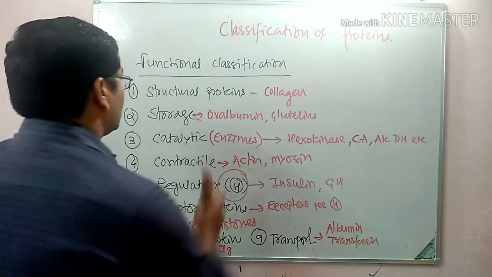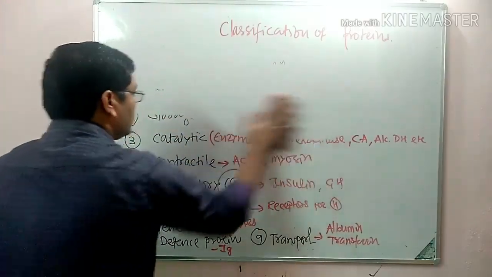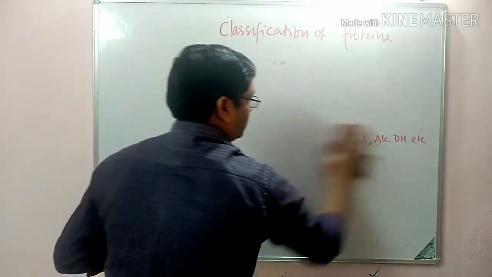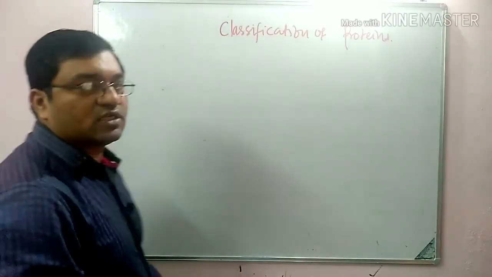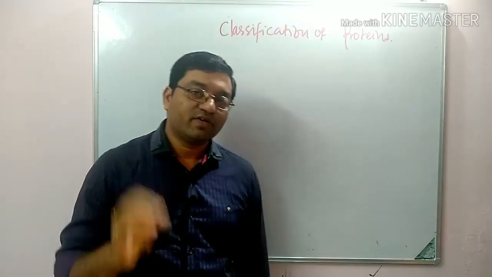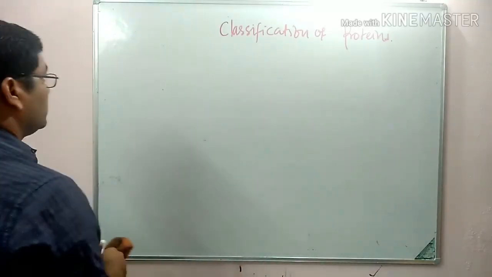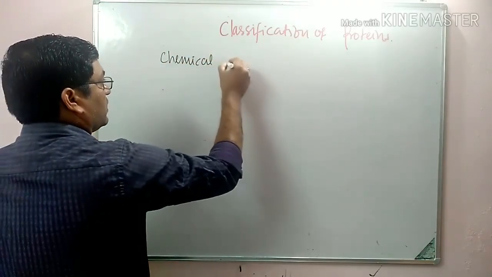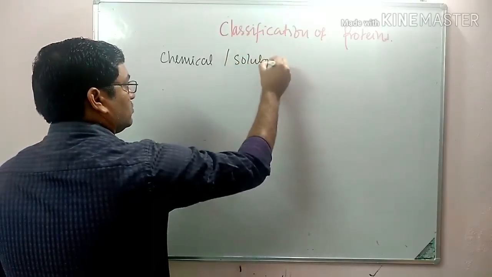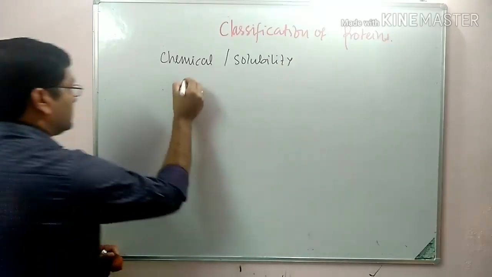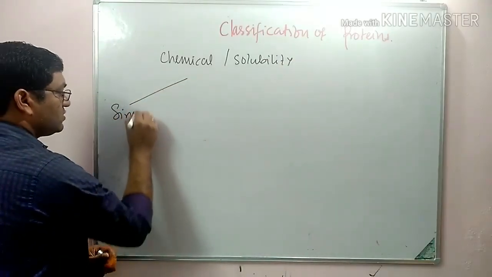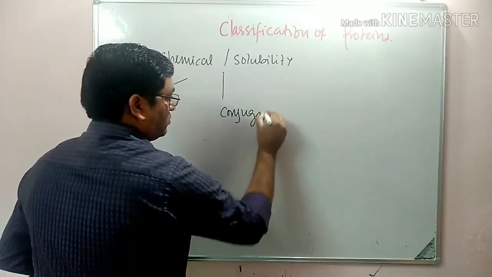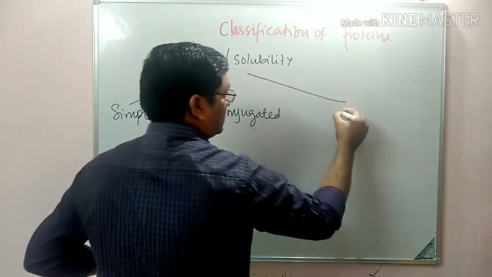Now moving to the classification of protein based on their chemical nature and solubility. Functional classification is very important and a frequently asked question in university exam. Based on chemical nature and solubility, they are simple proteins, conjugated and derived.